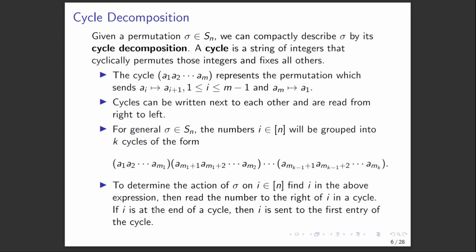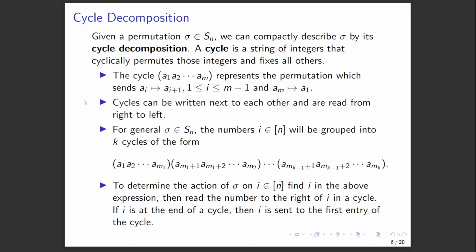By a cycle, we just mean some string of integers that cyclically permutes those integers and fixes all the other integers. In particular, the cycle (a_1 a_2 a_3 ... a_m) represents the permutation that sends a_1 to a_2, a_2 to a_3, all the way up to a_{m-1} being sent to a_m, and then a_m gets sent back to the start, to a_1. So each a_i maps to a_{i+1}, and a_m gets mapped to a_1.